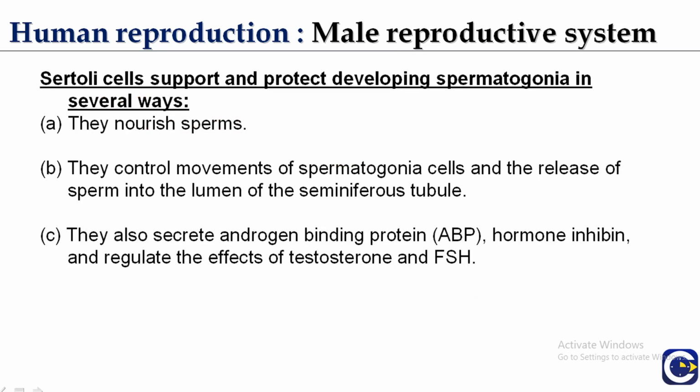Now Sertoli cells support and protect developing spermatogonia. They nourish the sperm, they control movement of spermatogonial cells and the release of sperm into the lumen of the seminiferous tubules. They also secrete androgen binding protein, that is ABP. They secrete the hormone inhibin and regulate the effect of testosterone and the follicle stimulating hormone FSH. So Sertoli cells are important for nourishing, and they also secrete some proteins and hormones, and regulate the effects of the male androgens.